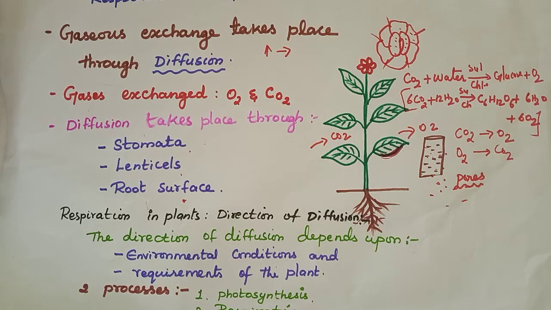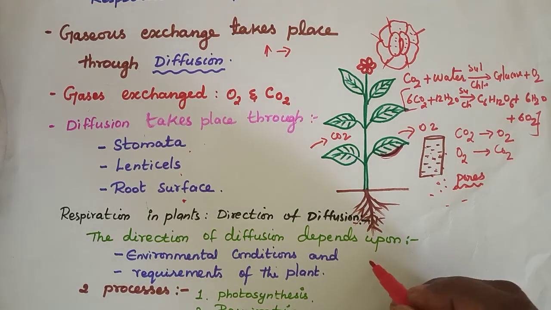Now these two main processes which take place in the plants are photosynthesis and respiration. So what happens during photosynthesis?